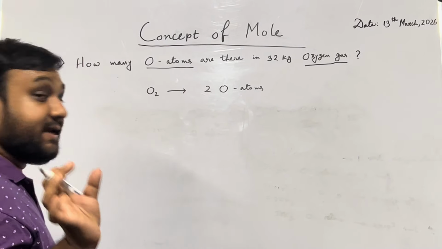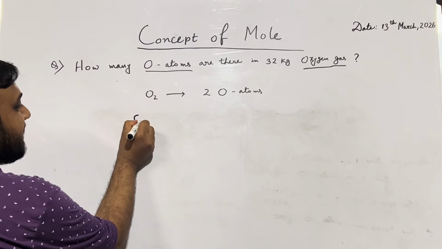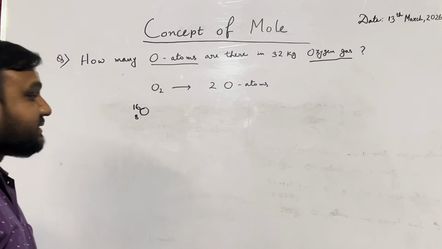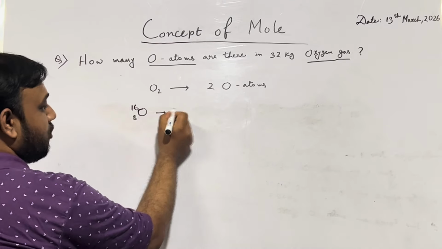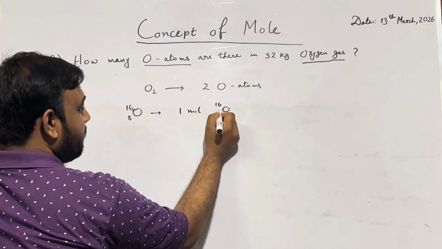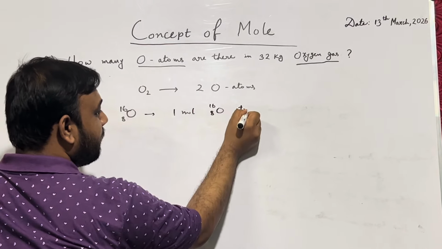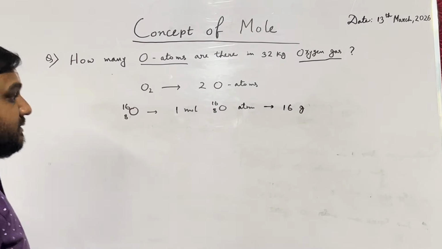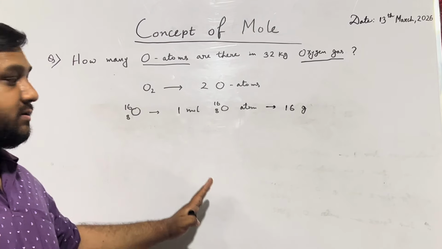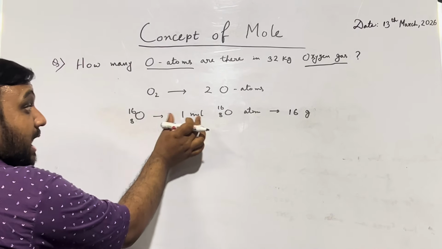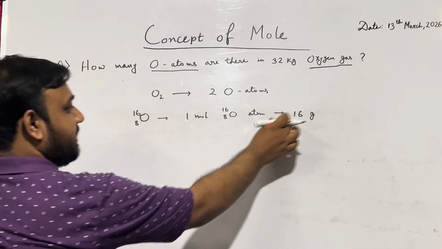Let's talk about the oxygen atom first. Oxygen atom has mass 16. That means 1 mole of oxygen atoms is 16 gram. That is the previous information we have learned. Now 1 mole means Avogadro number of oxygen atoms giving 16 gram.